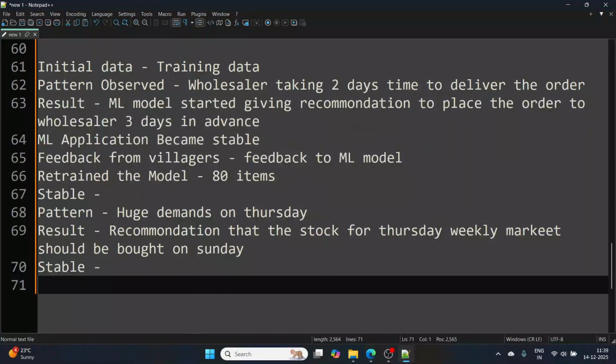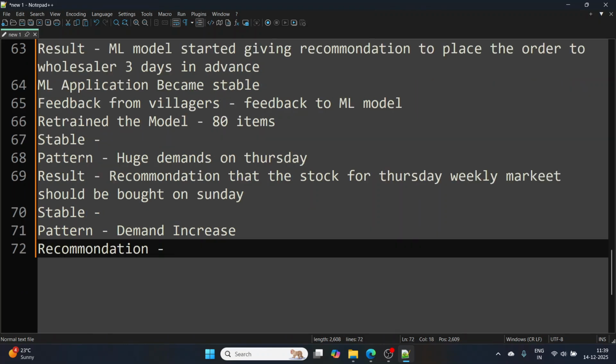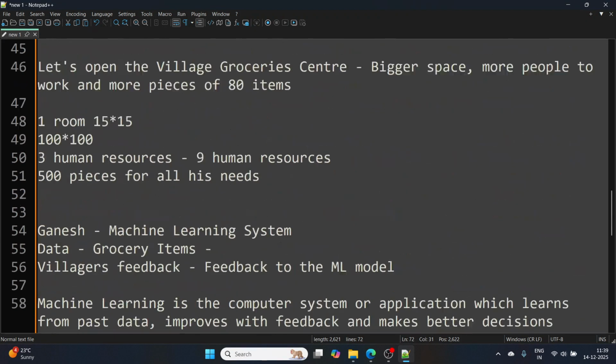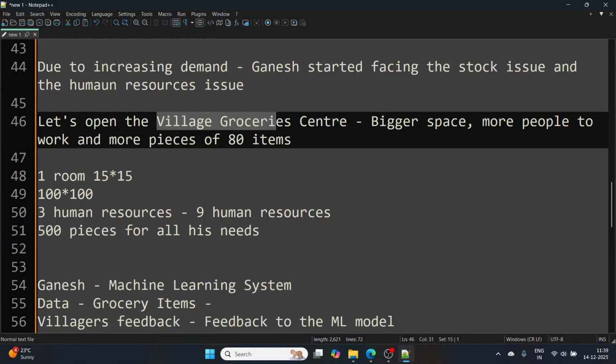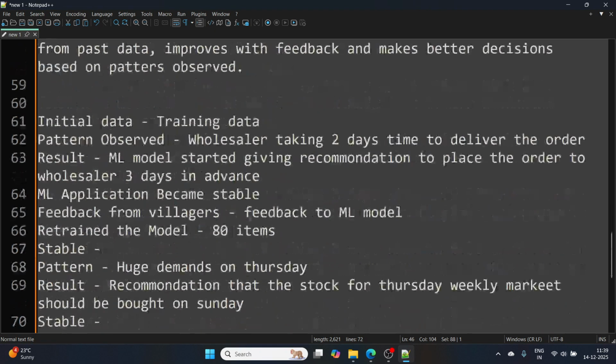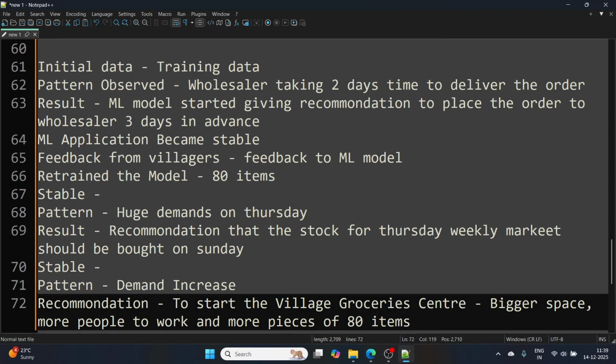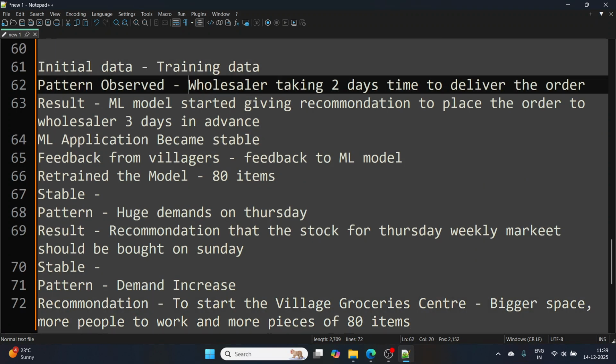the pattern, right? So what was the next pattern observed? The next pattern was demand increase. And based on the demand increase, my ML model, which I am calling Ganesh, gave a recommendation to start the village grocery shop having bigger space, more people, and more pieces of 80 items. So this is how an ML model also works.